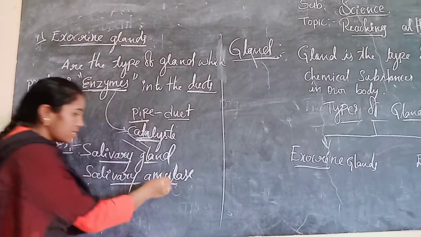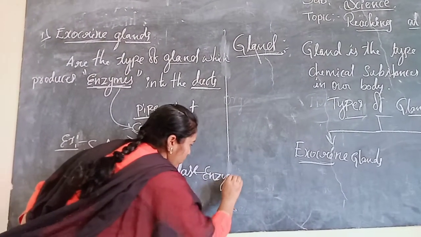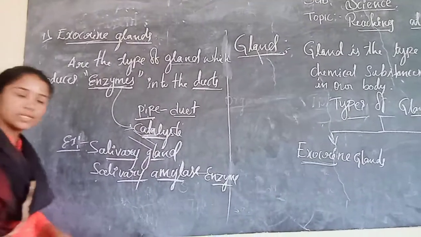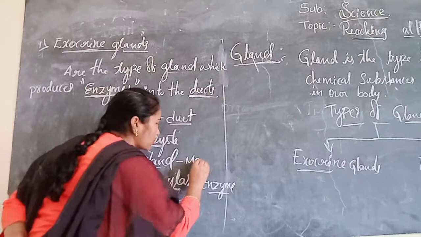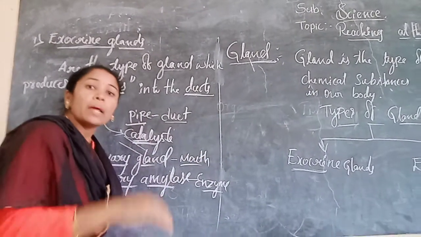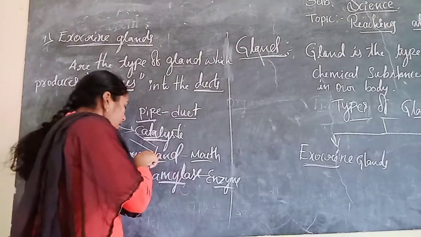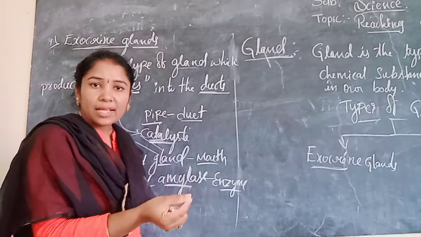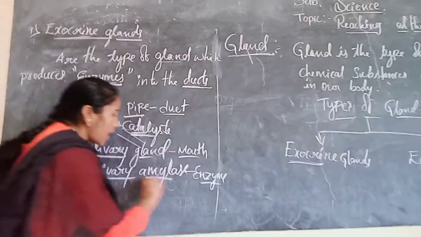This salivary gland releases a chemical substance called salivary amylase, which is an enzyme. The salivary gland is present in the mouth, or buccal cavity.